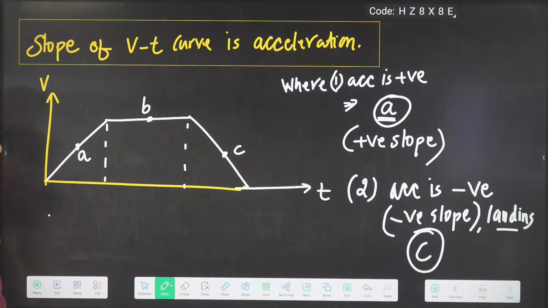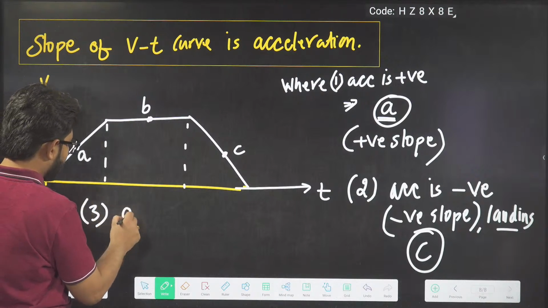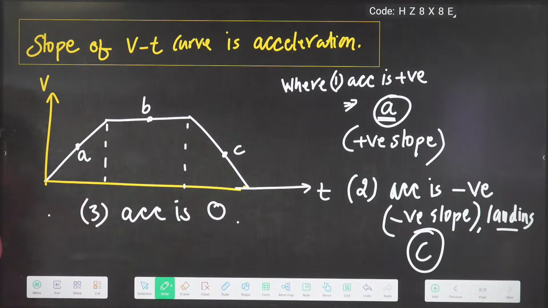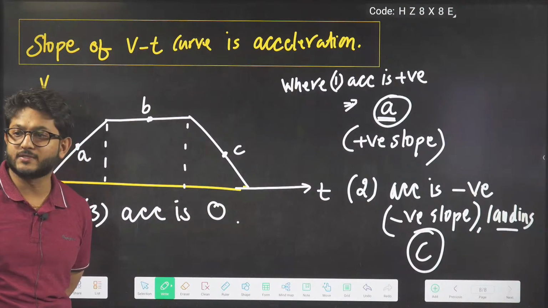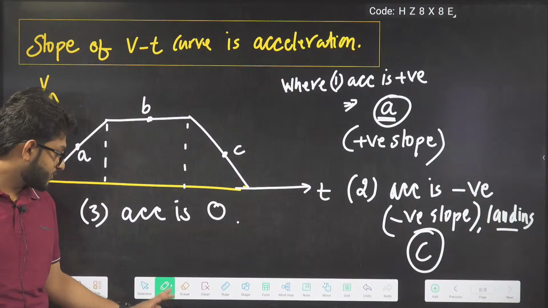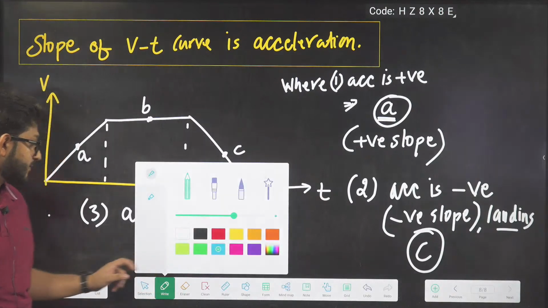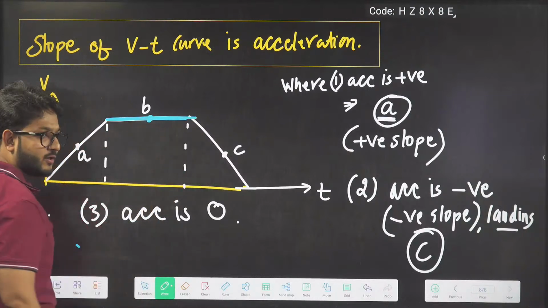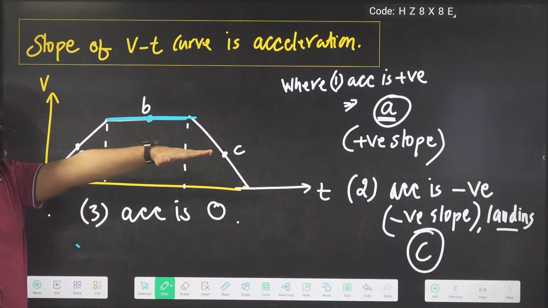Option C: acceleration is negative. Third, where acceleration is 0, the slope is 0. In which case? I have told you today also, we have done it. Is this line's slope 0 or not? It is like this, slope 0.